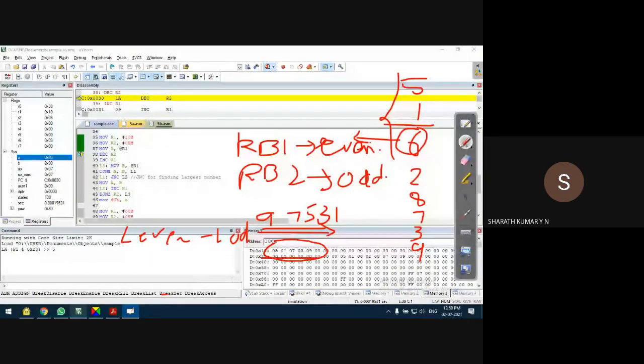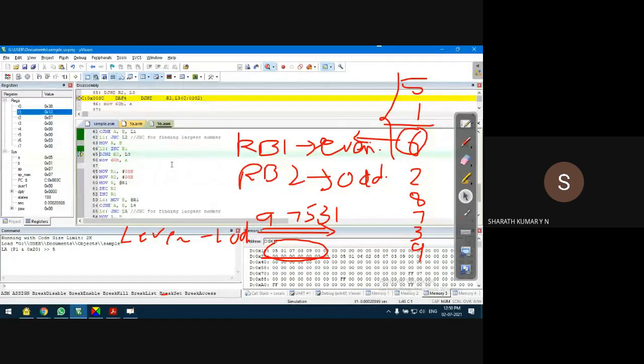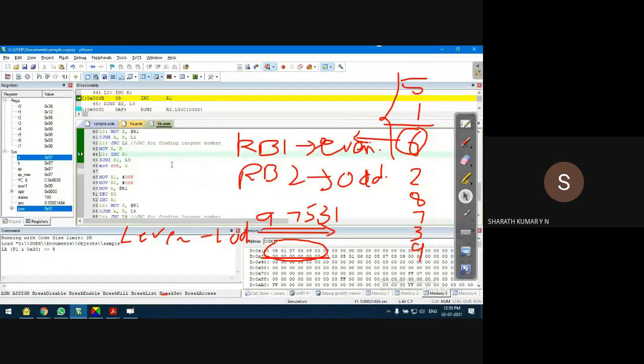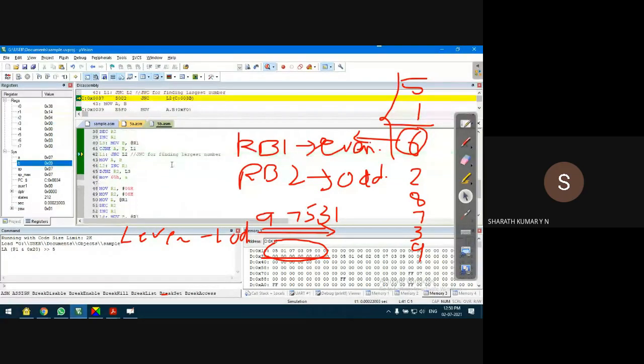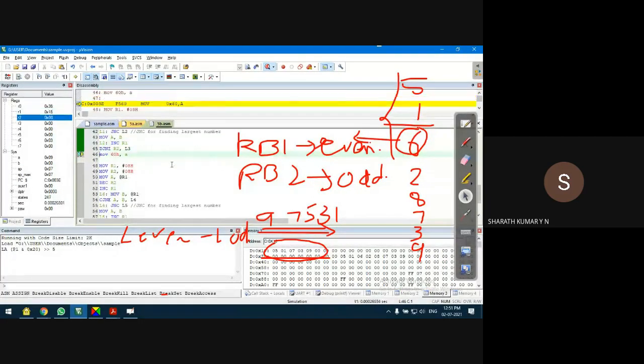In these locations, the data will be arranged in descending order. F11 on my keyboard, this continues. Observe the location, the data will start moving in a particular order. Was there any change?